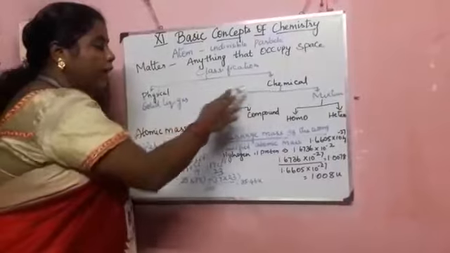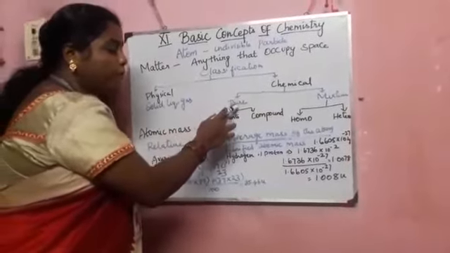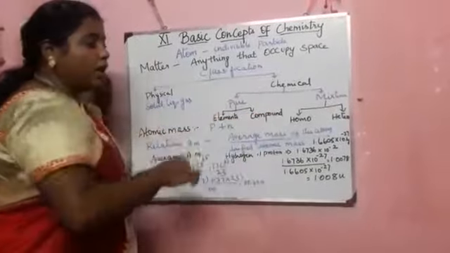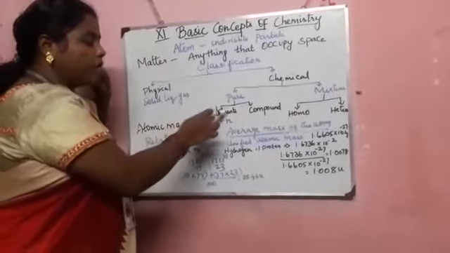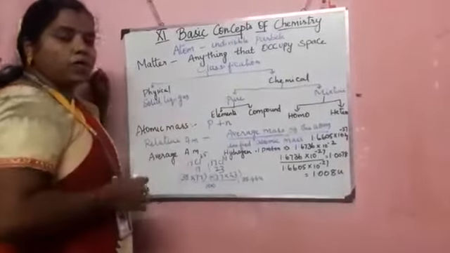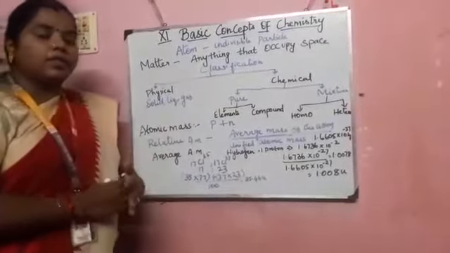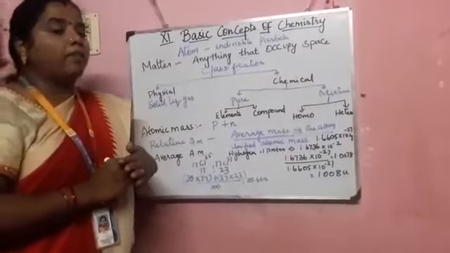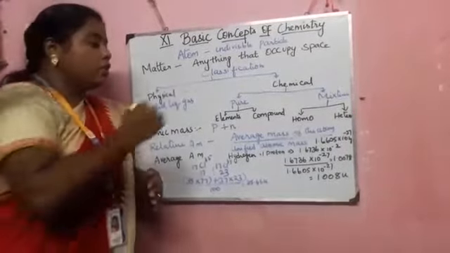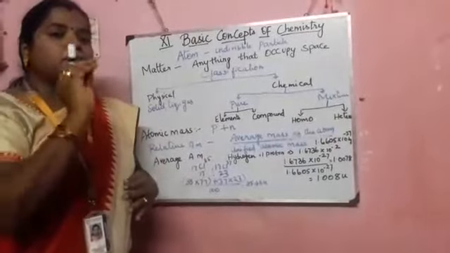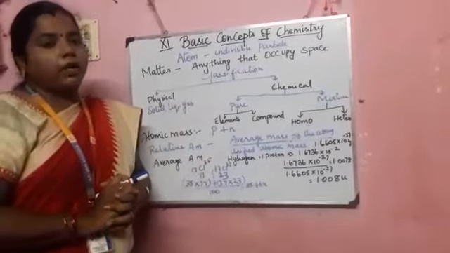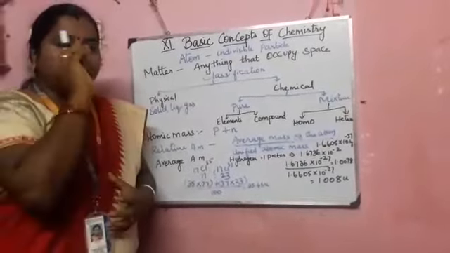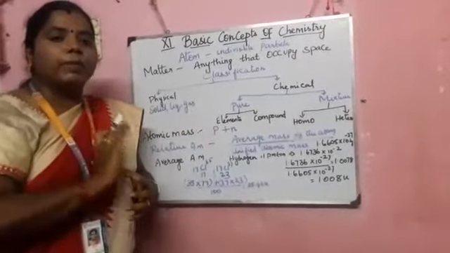In the chemical way, matter is again classified into pure substance as well as mixture. Pure substances are the combination of elements as well as compounds. In the periodic classification, we have 118 elements. An element is the simplest, purest substance. For example, when you take hydrogen, only hydrogen atoms will be present in it.